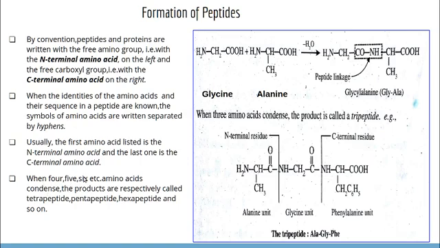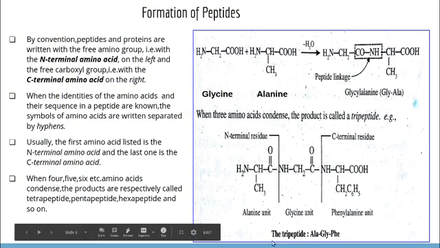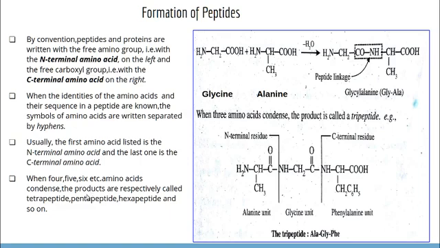When 4, 5, 6 etc. amino acids condense, the products are respectively called tetrapeptide, pentapeptide, hexapeptide, etc. That means here we have a tripeptide that is formed by the combination of 3 amino acids. Just like when 4 amino acids are there, we will get a tetrapeptide. Then if we have 5, then pentapeptide, then hexapeptide by combining 6 amino acid units. That's all about the formation of peptides.